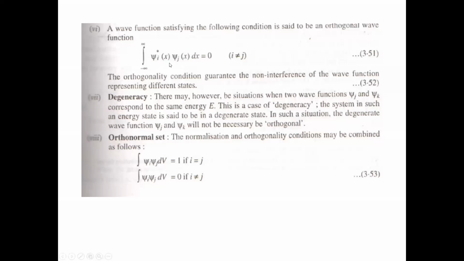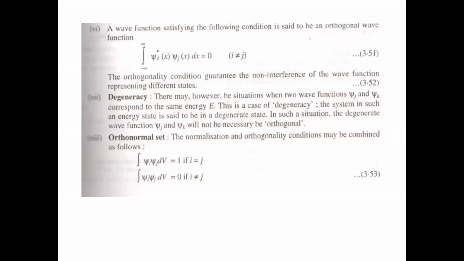So integral of psi i asterisk(x) psi j(x) dx, if it is 0 and i is not equal to j, means these are two distinct energy states, not the same energy state. So if this integration in the limit minus infinity to infinity is equal to 0, this will be called orthogonal wave functions, or these are also called the orthonormal wave functions.